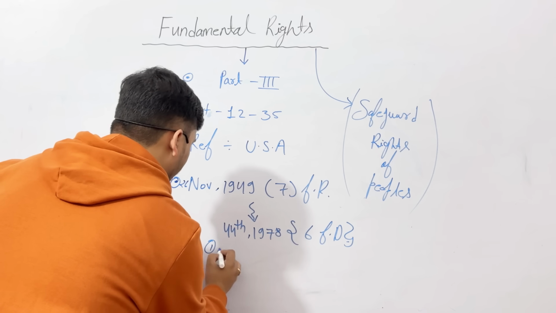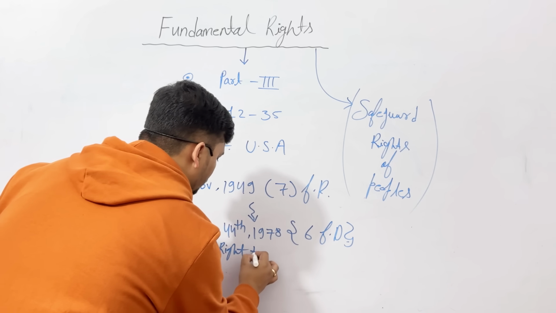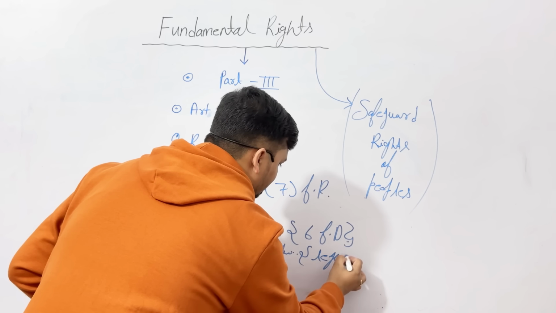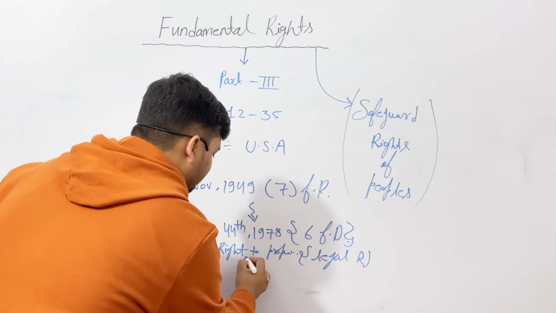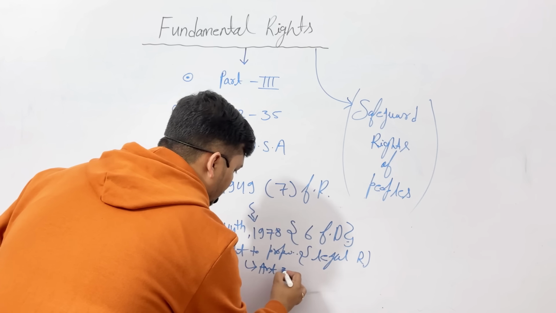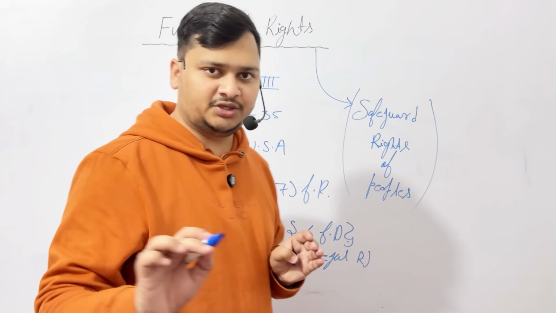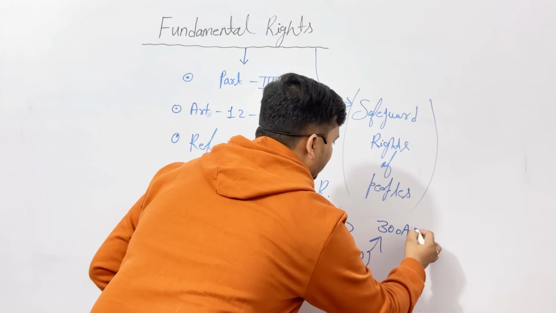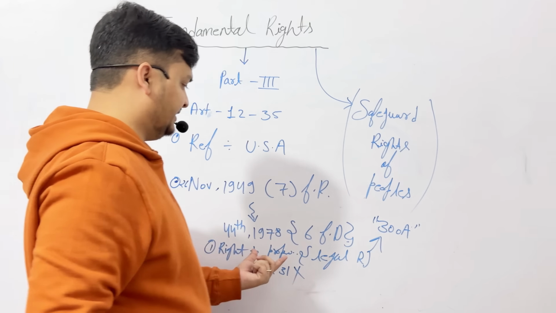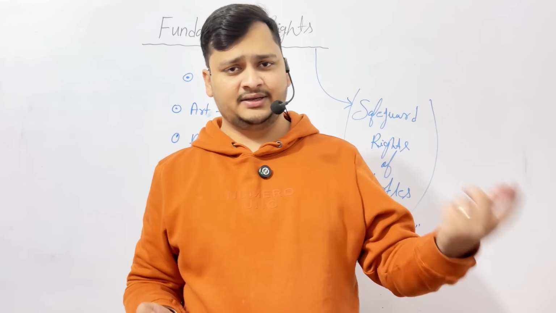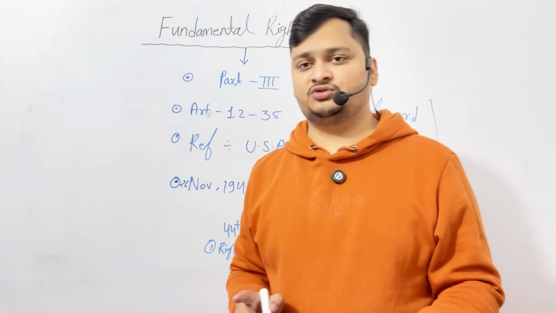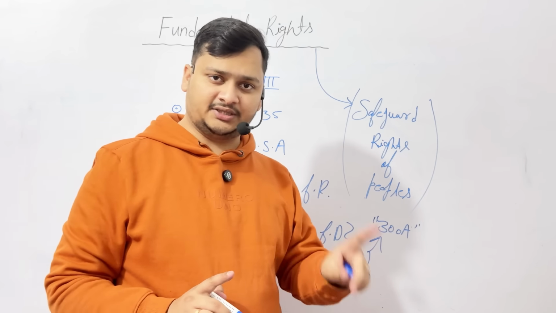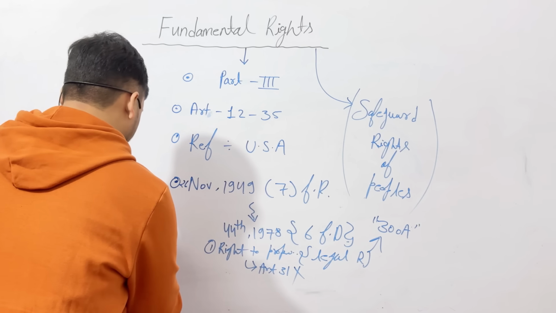The right to property is now a legal right. At the starting this was Article 31, but now it is removed from the constitution and has become a legal right under Article 300A. So this was a fundamental right available in the constitution at the beginning, but through the 44th Constitutional Amendment 1978, the right to property was removed. So right now there are only 6 fundamental rights.